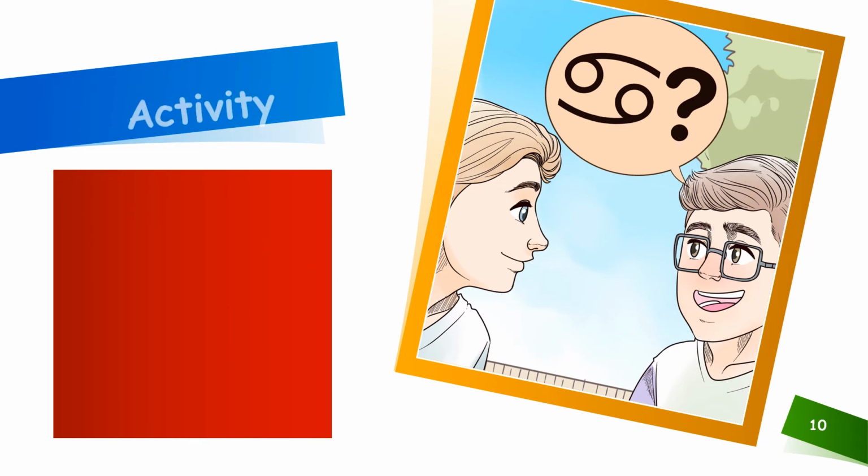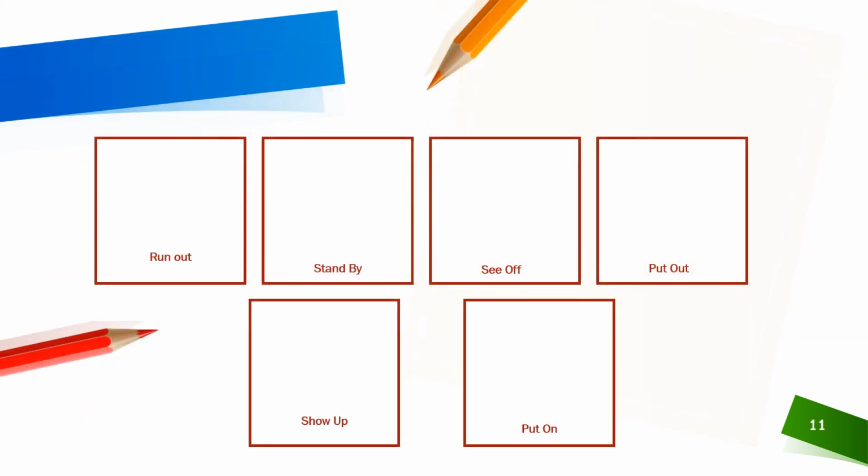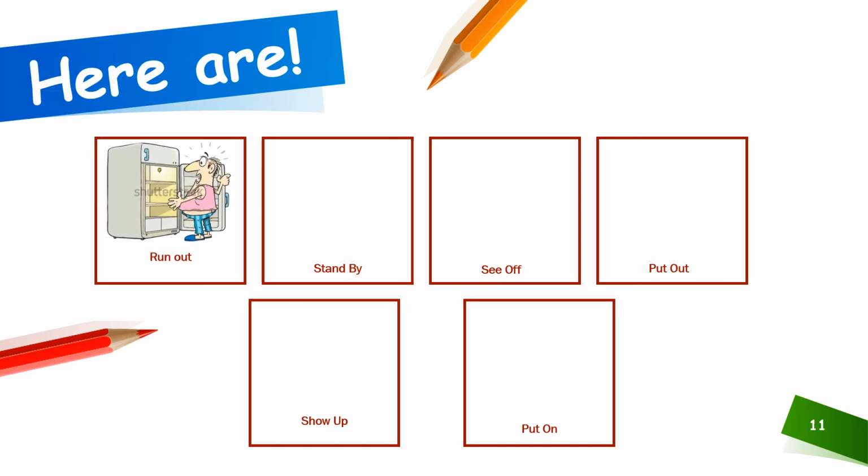Let us start an activity which you can conduct with your students related to phrasal verbs. I thought it is important to discuss here: guess the meaning of the phrasal verb. Use flashcards with the help of pictures. So you will show them. For example, the first picture: there is a fridge and it is empty, and the person is shocked to see it. It means run out. So guess the meaning of run out.